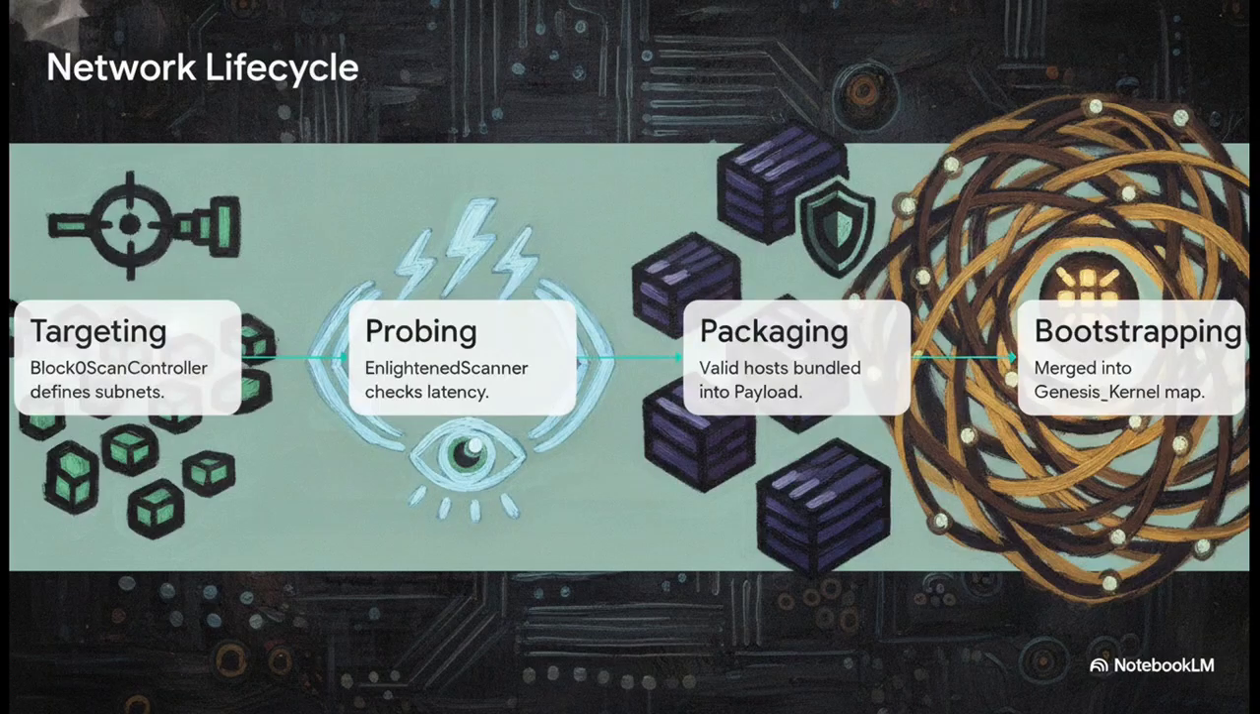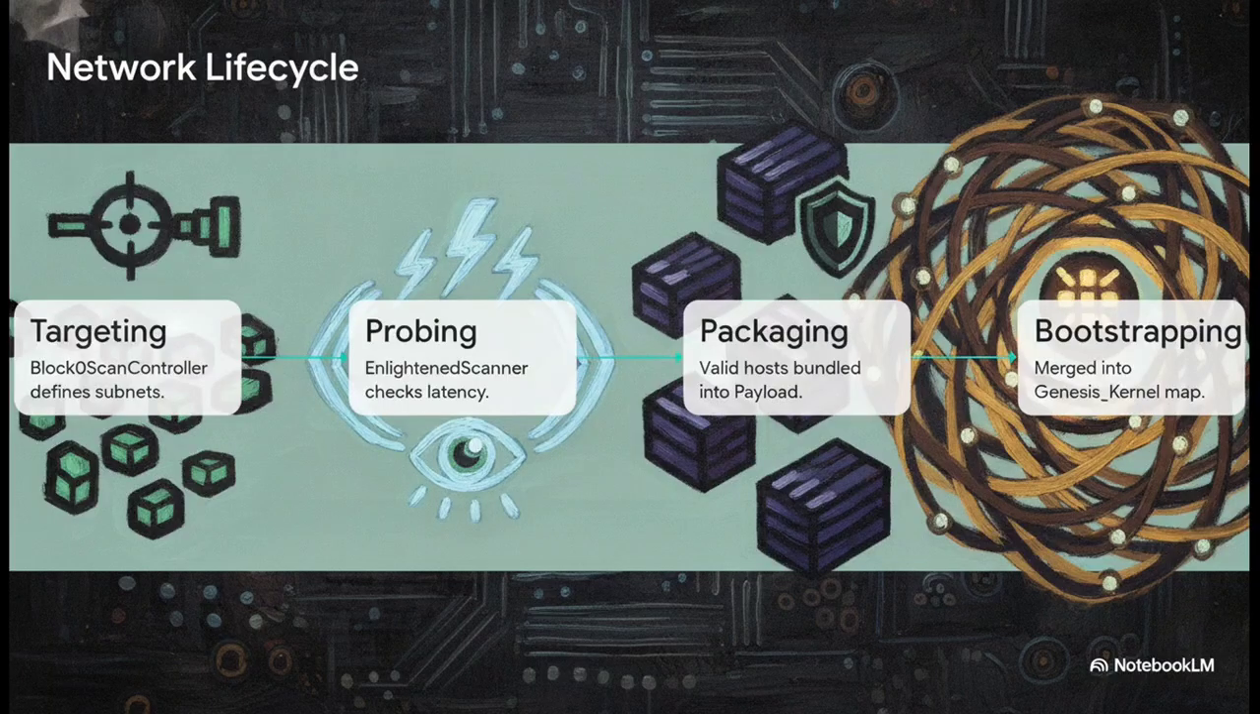First up, targeting. The Block 0 scan controller defines the specific subnets it wants to hunt in. Second, probing. The Enlighten scanner reaches out and tests socket connections for latency. Third, packaging. If a valid host actually responds, it gets bundled into a network scanning payload. And finally, bootstrapping. All these payloads are merged together to build the Genesis kernel, which basically maps out the entire